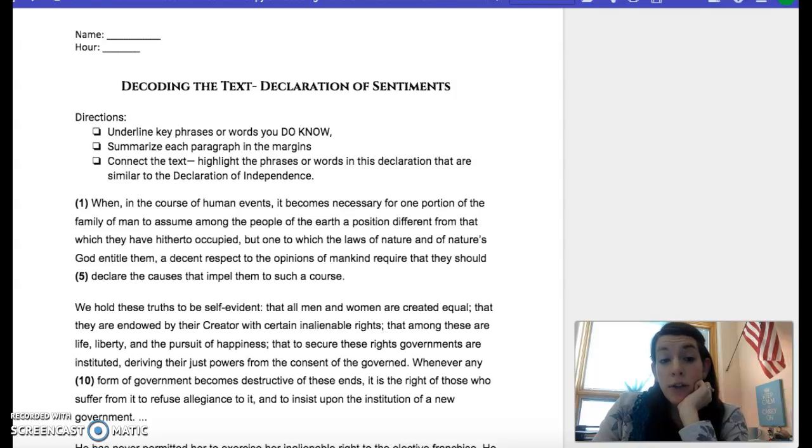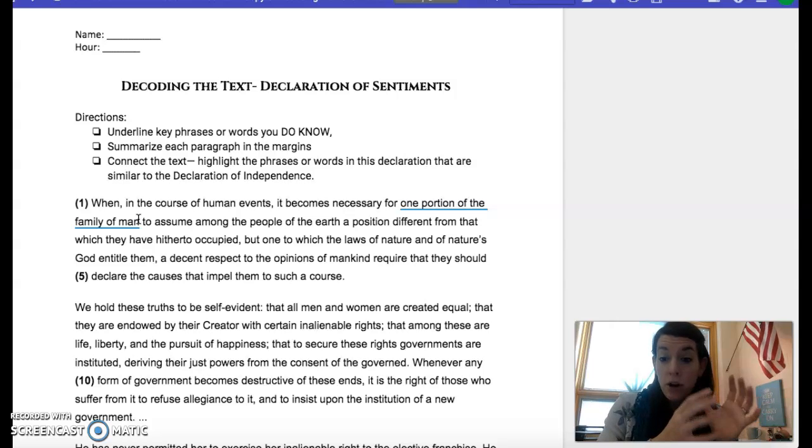Okay, this paragraph opens very similar to the Declaration of Independence. Some things that stand out to me: one portion of the family of man, that's talking about the women.